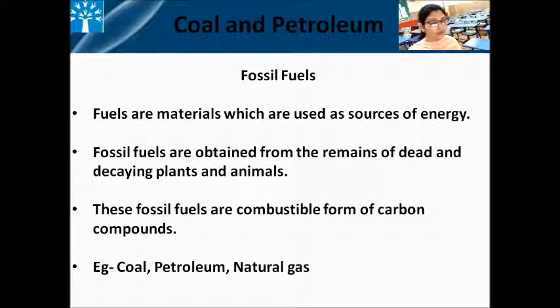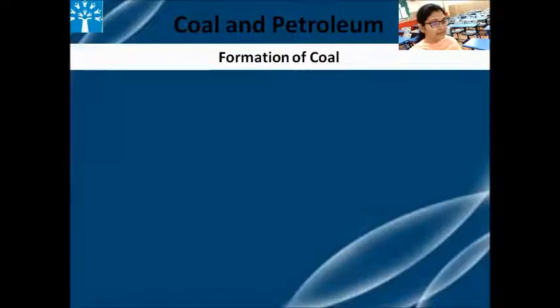Why are they called fossil fuels? Because they are obtained from the remains of dead and decaying plants and animals. And they have a combustible form of carbon compounds. Examples of these fossil fuels are petroleum, coal, and natural gas. Now let us study about coal as a fossil fuel. You all must have seen coal, but have you ever imagined from where this coal comes or how it is formed? So let us study about that.